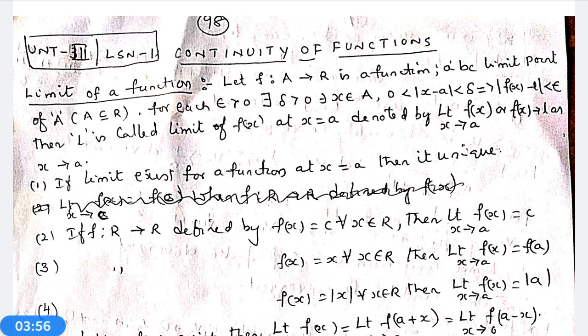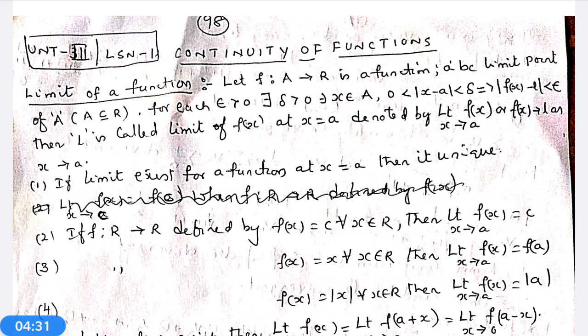Then any function f from capital A to R is a function, and for each epsilon greater than 0, there exists delta greater than 0 such that small x also belongs to A, and 0 less than mod x minus a less than delta implies modulus of f(x) minus L less than epsilon.